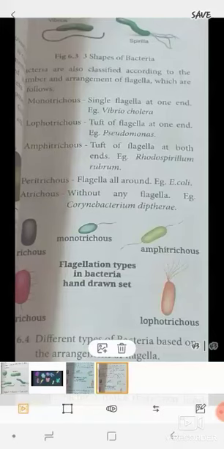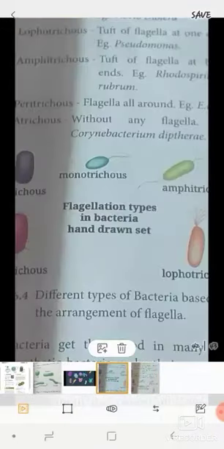Monotrichous has a single flagellum present at one end. An example is Vibrio cholerae. Lophotrichous contains a tuft of flagella, that is, a cluster of flagella present at one end of the bacteria. Amphitrichous has a tuft of flagella present at both ends of the bacteria. Peritrichous has flagella located all around the bacteria.